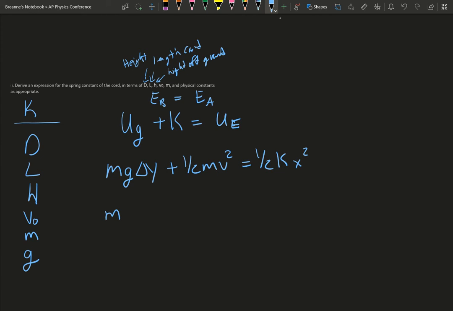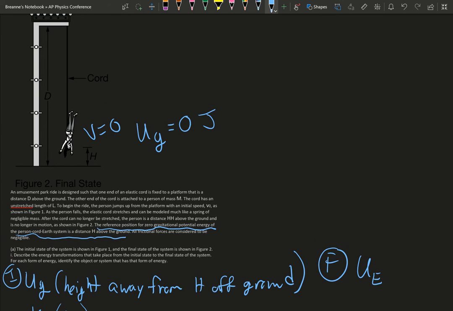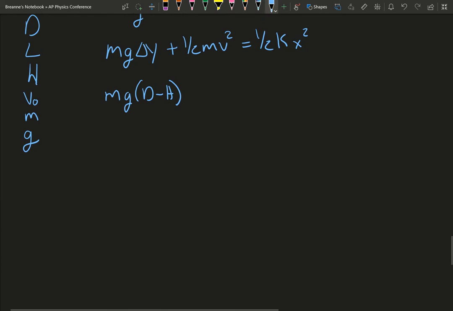So m can stay, g can stay, delta y turns into d. Well, no, not full d, right? Because delta y would actually be d minus h, because she didn't go all the way to the ground, so we want the full stretch. So the full stretch will end up being d minus h. Almost messed up on that part. So d minus h, okay, so plus 1/2 m, well, m needs to be big, right? That's little m. Okay, m